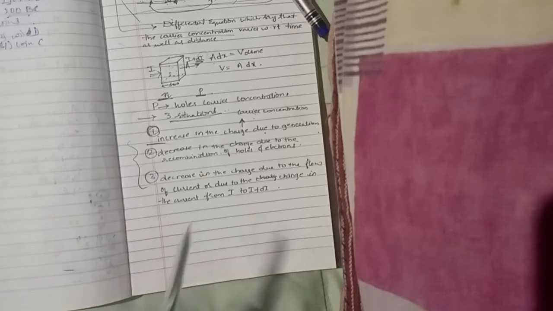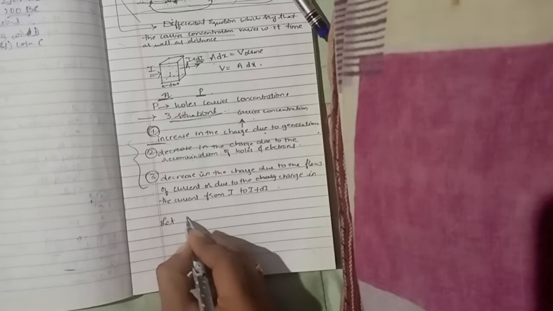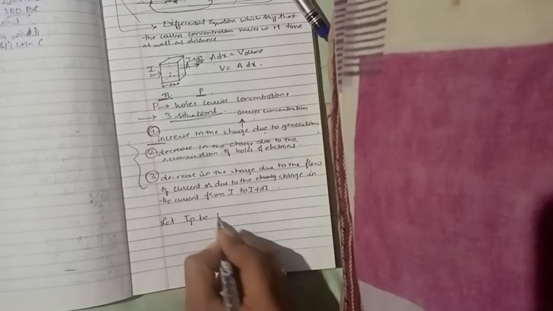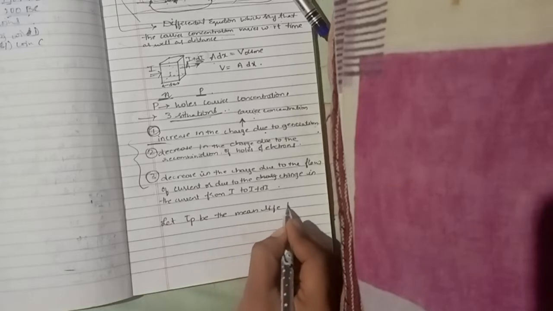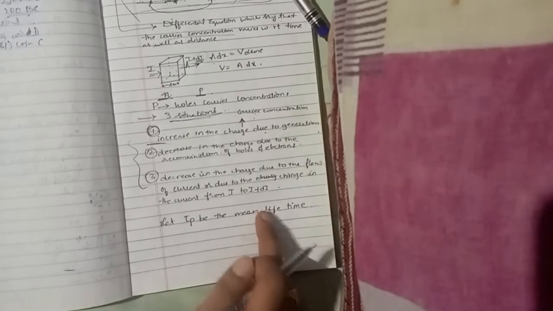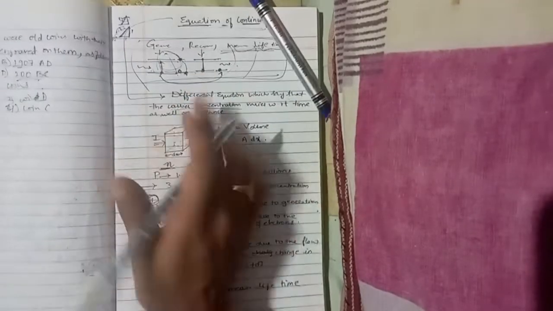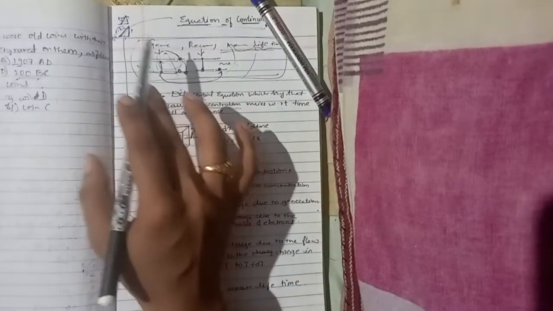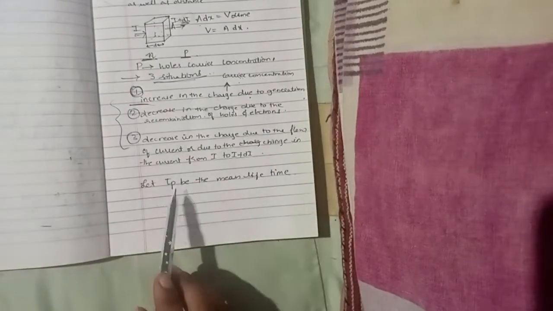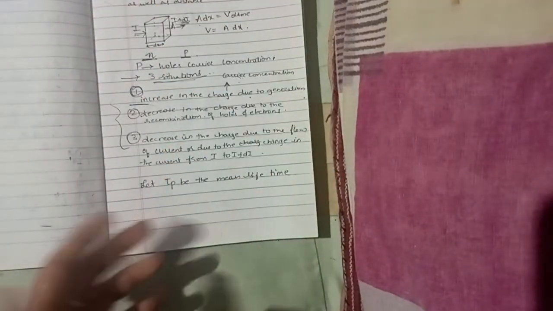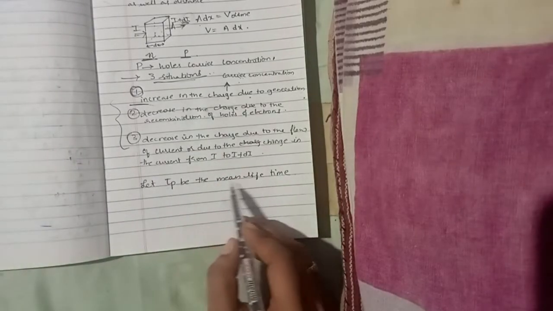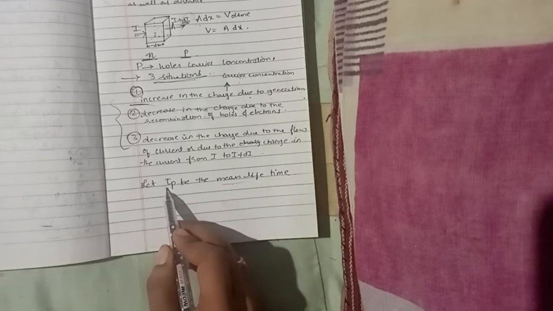Let tau p be the mean lifetime. As I told you, what is mean lifetime? That is why I said it beforehand: before starting the topic, I revised the three things, which are generation, recombination and the mean lifetime. What did I say mean lifetime is? The average time required for a charge from the point of generation to reach its recombination level, that time period is called the mean lifetime, which is represented with tau p.